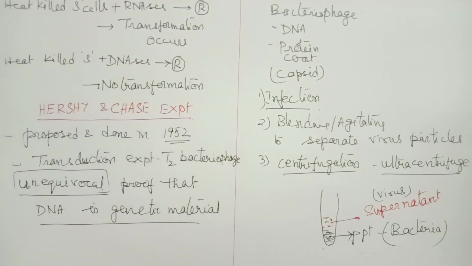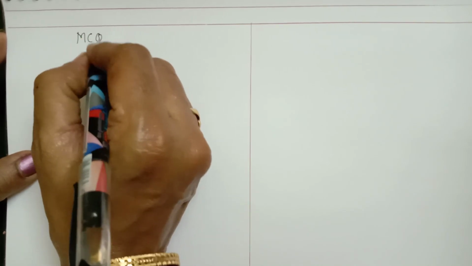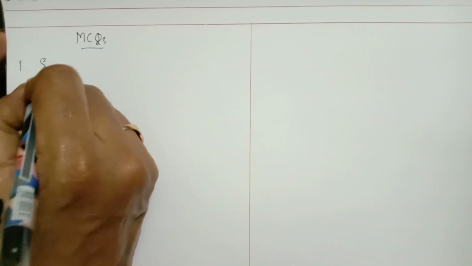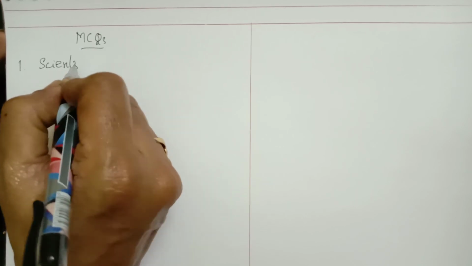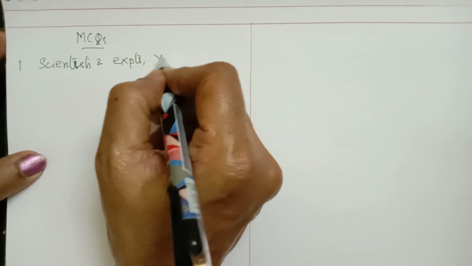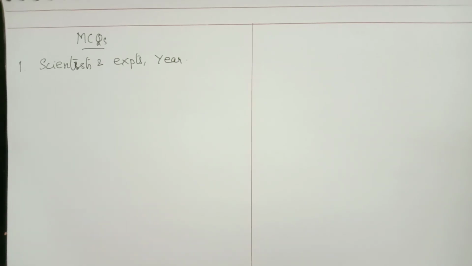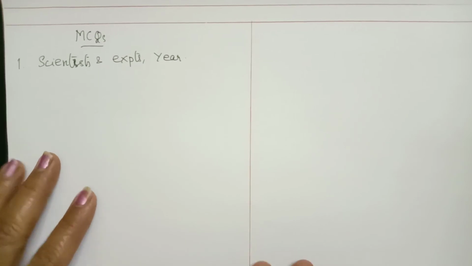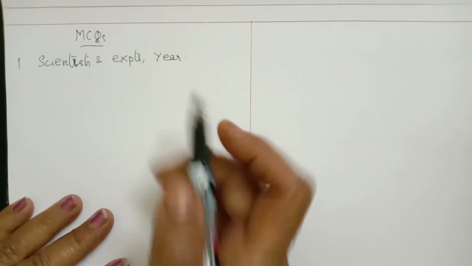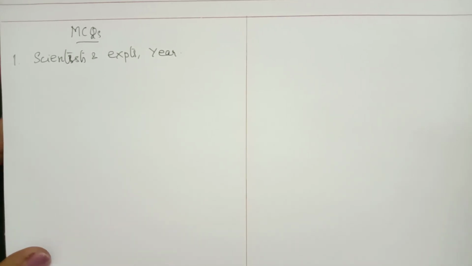So the first type of questions, MCQs, which you can get here. First, you should be thorough about the scientist's name in each experiment, the experiments and the year. Like, what is the scientist's name in the transformation experiment? Transforming principle, Frederick Griffith. Which experiment has he done? Transformation experiment. Which year? 1928. So for each one you have to remember it.